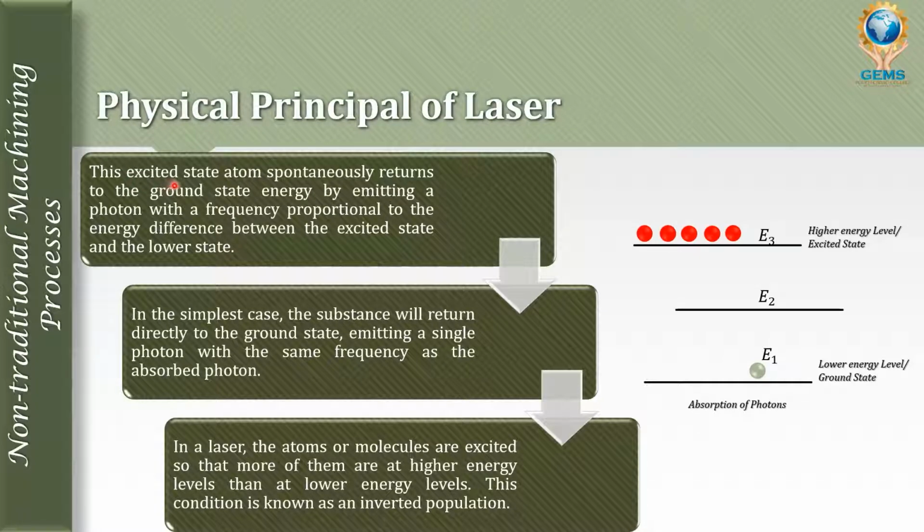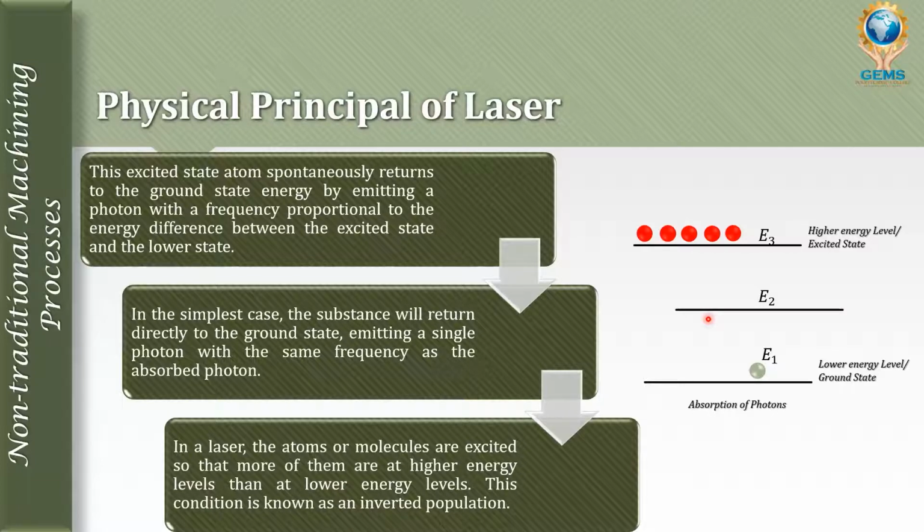Now this excited state atom spontaneously returns to the ground state by emitting a photon. Once it reaches the excited state, it spontaneously comes back to the ground state by emitting a photon with a frequency proportional to the energy difference between the excited state and the lower state.